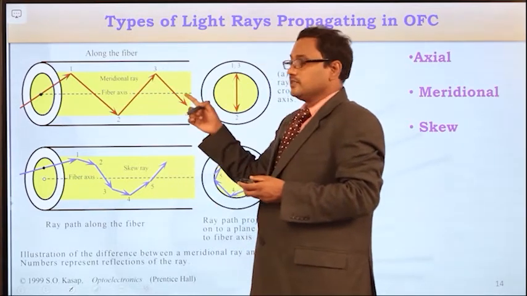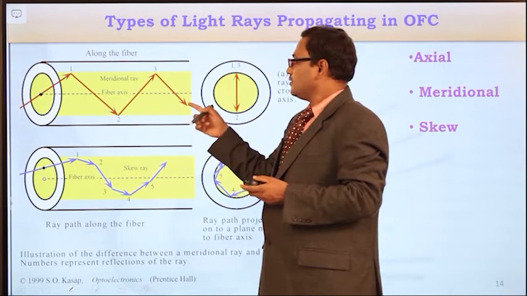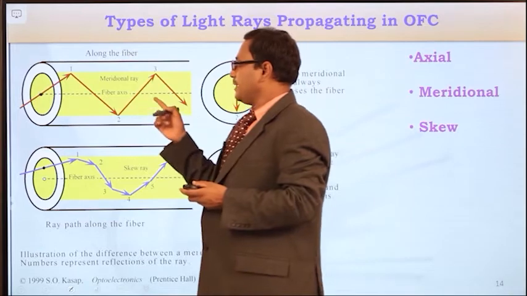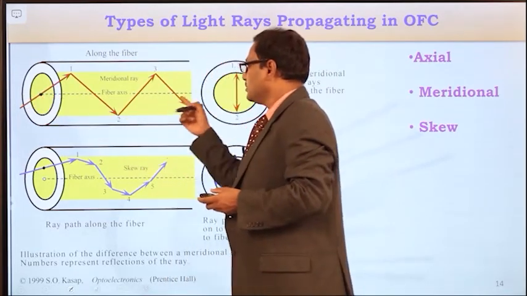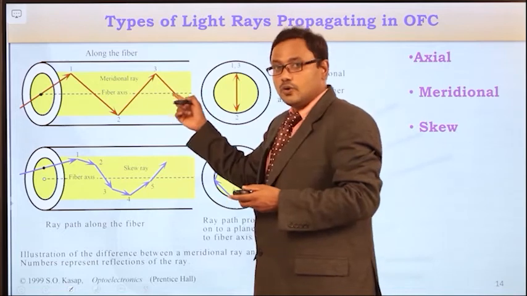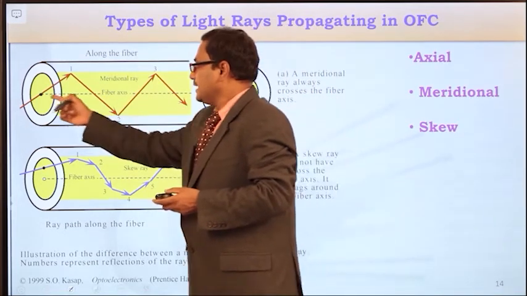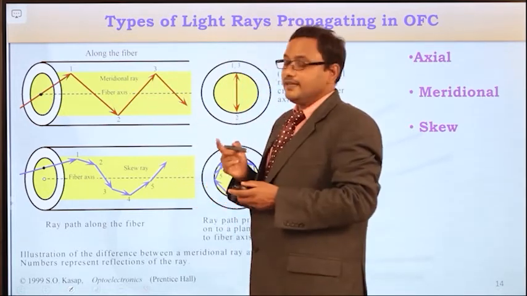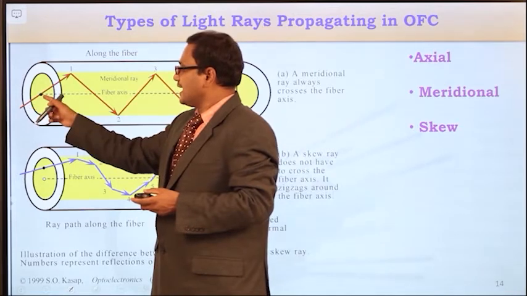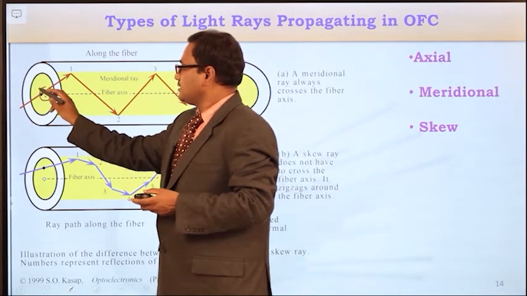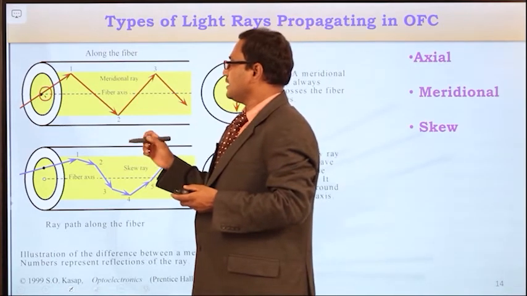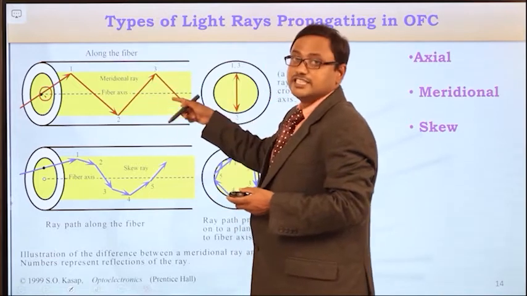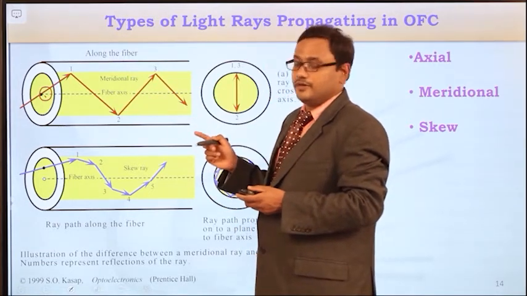Observe this diagram. This is the optical fiber cable. Yellow colored one is representing the core medium, which is surrounded by cladding medium, and the fiber axis, which is nothing but the center of the core. So fiber axis is also called the core axis. If any light ray travels along the fiber axis, that light ray is the axial light ray. And if any light ray enters exactly at the center of the core axis, that is the meridional light ray. And this meridional light ray follows the zigzag path along the length of the fiber.